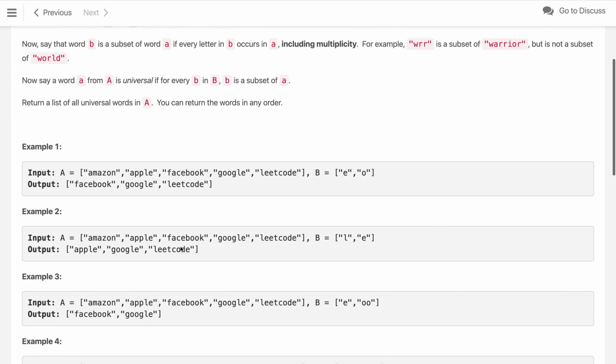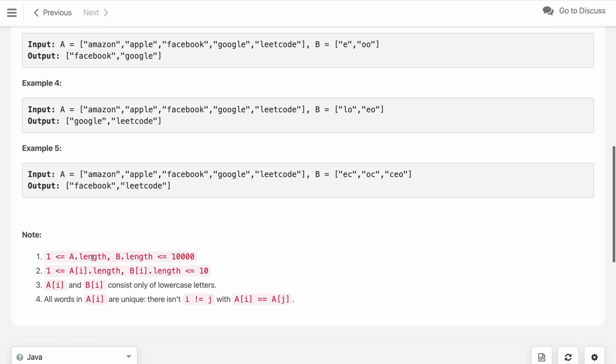So let's see what the constraints are. If you see the constraint here, the number of words in A and B is 10 raised to the power 4. So our brute force solution will become 10 raised to the power 4 times 10 raised to the power 4, and then multiplied by the length of the words. So it is a very big time complexity. It will cross 10 raised to the power 8 or 9. Hence this will definitely time out. So we need to look for a more optimal solution to get it accepted.